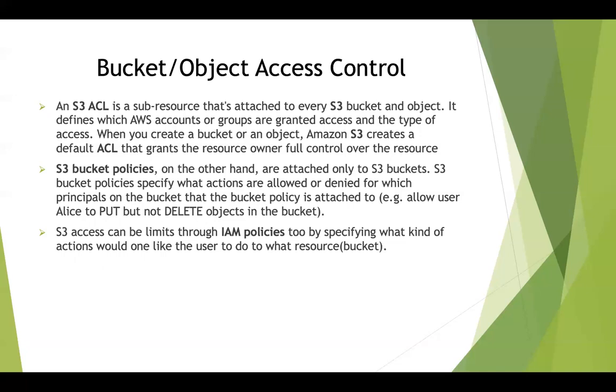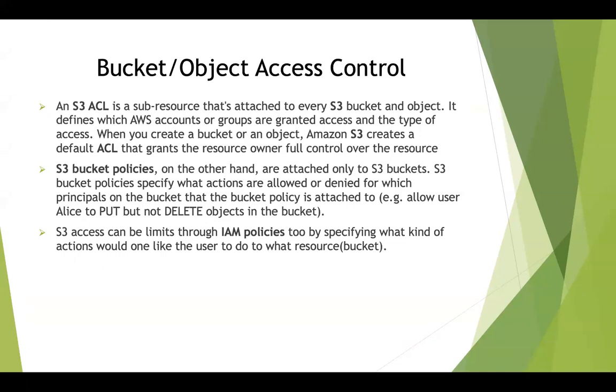Any object that I upload to an S3 bucket, I'll be able to share across multiple AWS accounts. That can be done using S3 ACL. By default, the owner of the bucket, the person who creates the bucket, and the person who uploads the object will always have full control over that resource. So this is called S3 ACL.